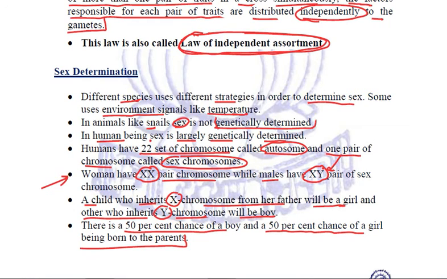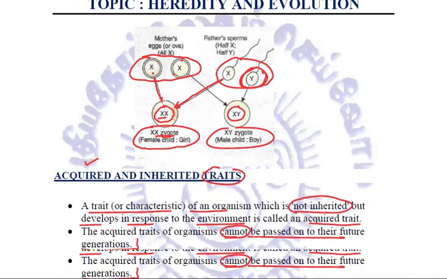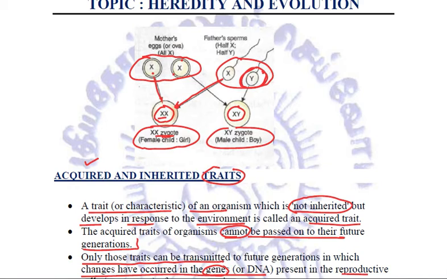And when the cross between a male and a female takes place, it is all dependent on the male as to which particular chromosome is coming from the male. Because in the females both the chromosomes are X chromosomes, the one that will be coming from the mother has to be an X chromosome. Now it depends on the father. If the X chromosome is coming from the father, it will be a female child.